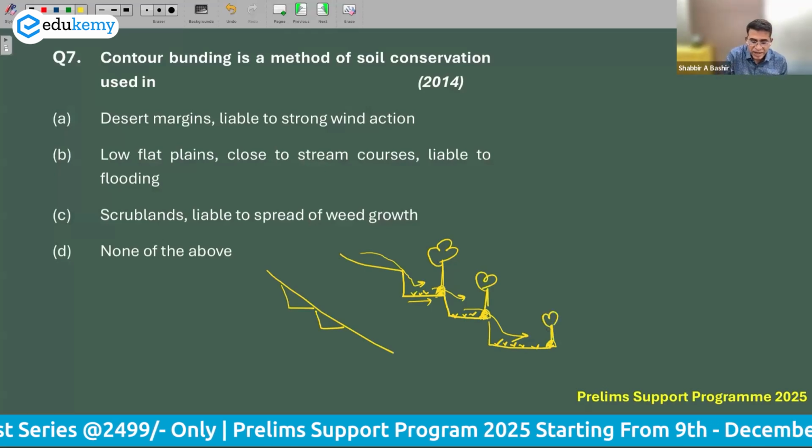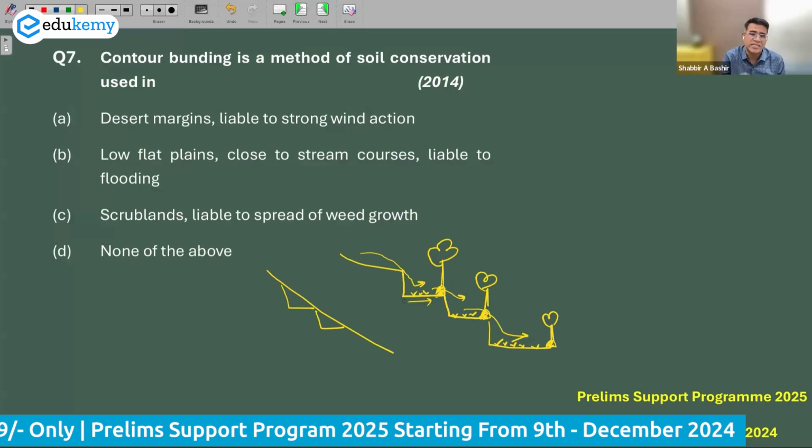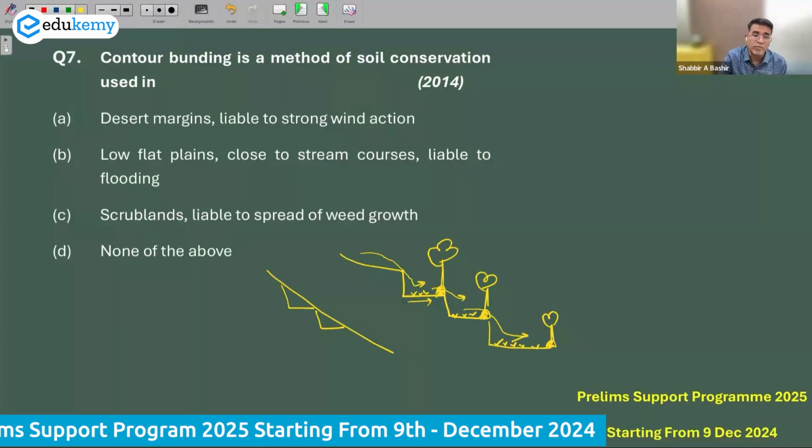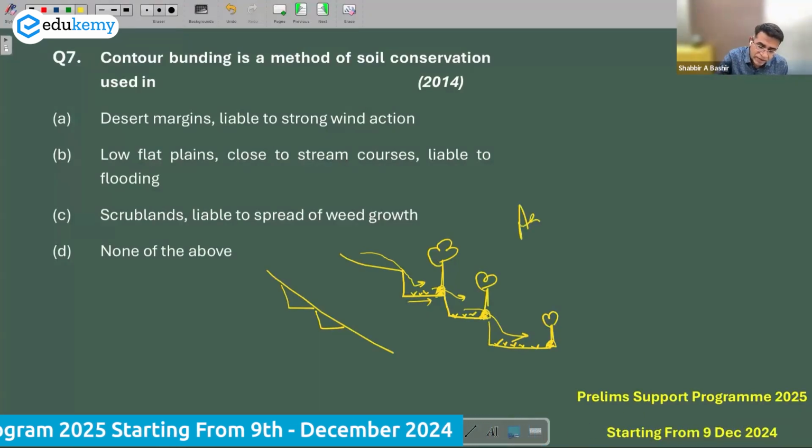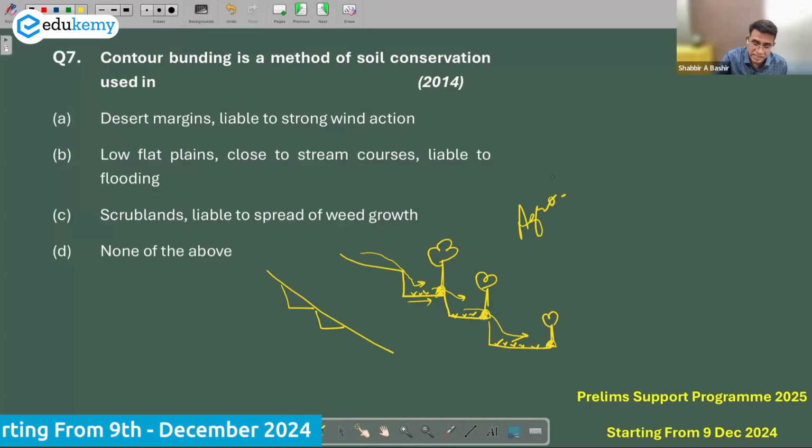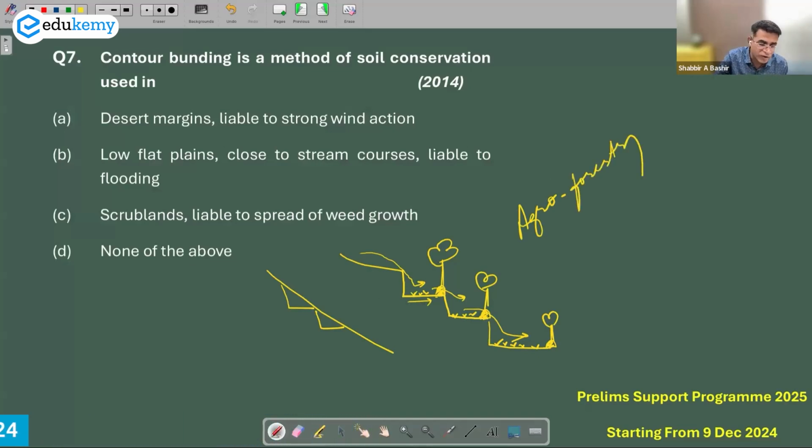So these trees, along with the bunds, help in soil conservation. This is one of the models of agroforestry, which is used in the terraces of Himalayan villages.